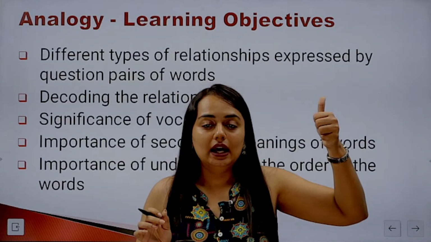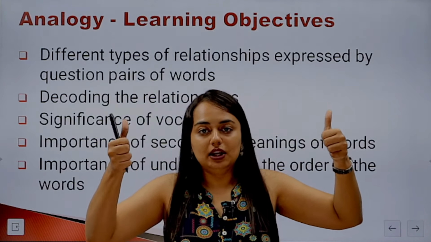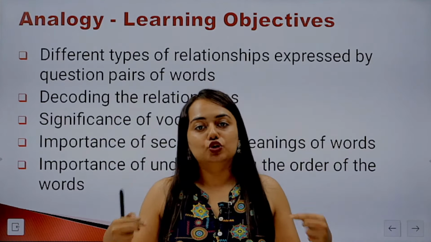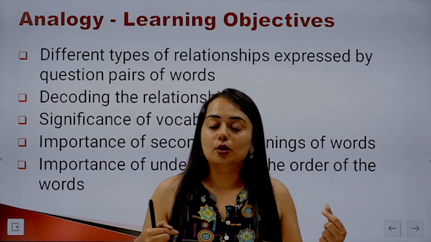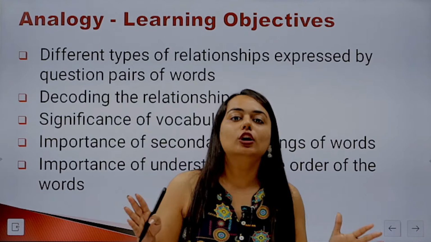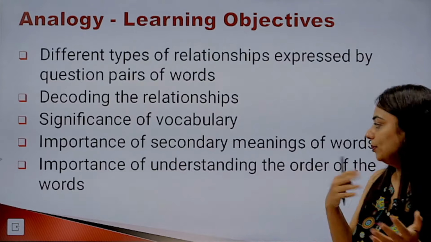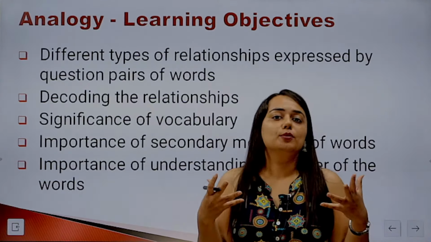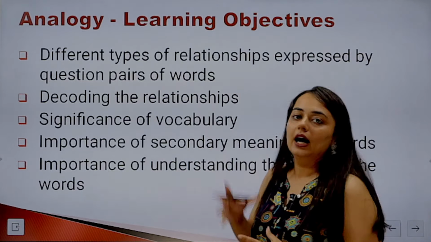Now suppose A is of larger order than B. So when you are comparing it or when you are selecting one option, it should be same in the option. Suppose option is C and D. C should be greater than D, right? So the order should be same. आप order को jumble नहीं कर सकते. So these are some basic tips or let's say objectives of how to deal with analogy.